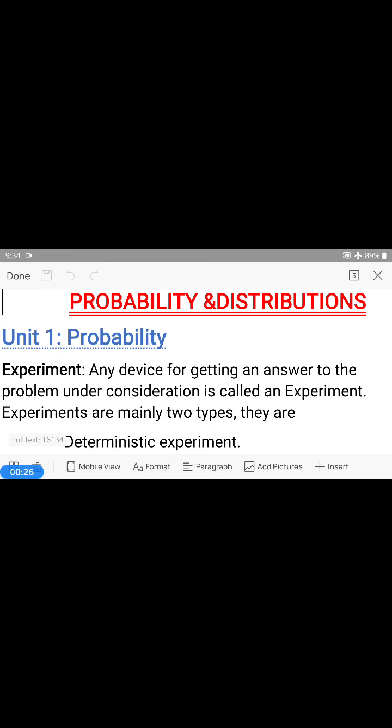This year, your paper title is Probability and Distributions. This paper consists of 5 units, and unit 1 is probability. We have already learned 4 lessons, 2 are Google Meet lessons and 2 are YouTube lessons. Today I will explain lesson number 3 on this probability.